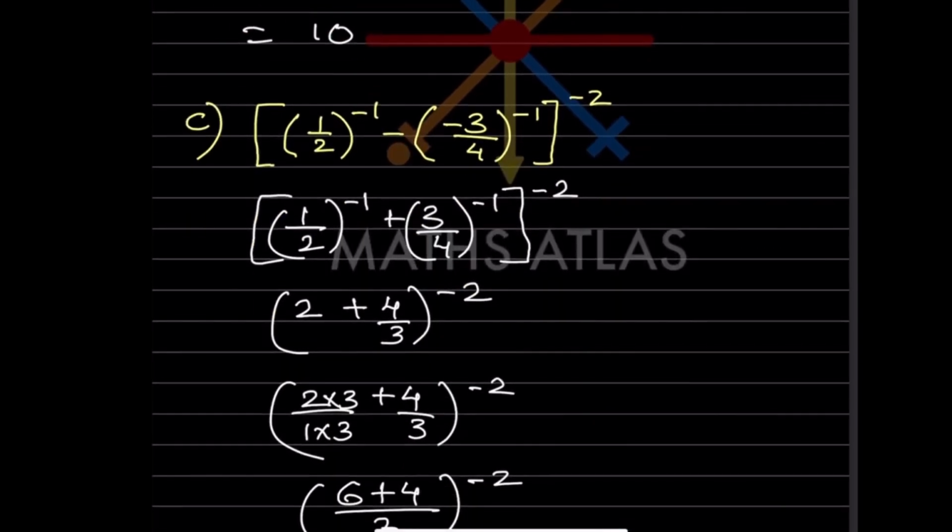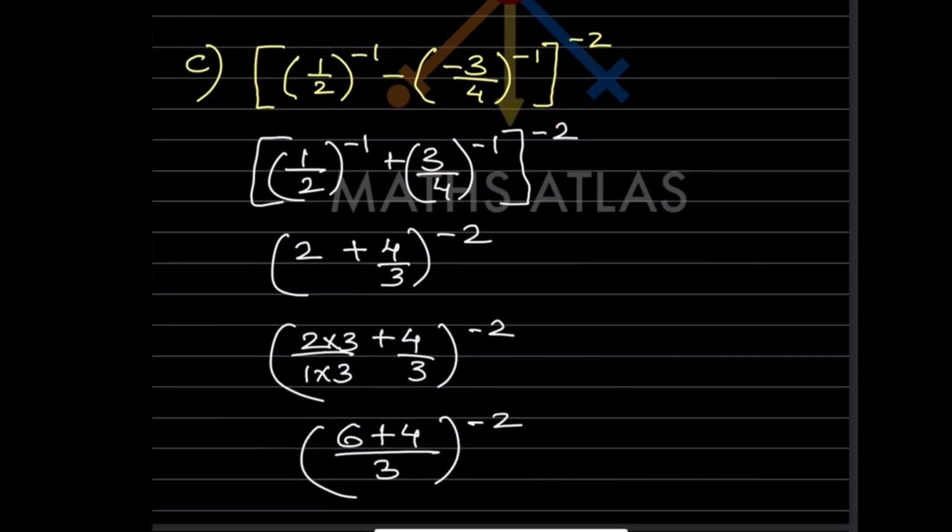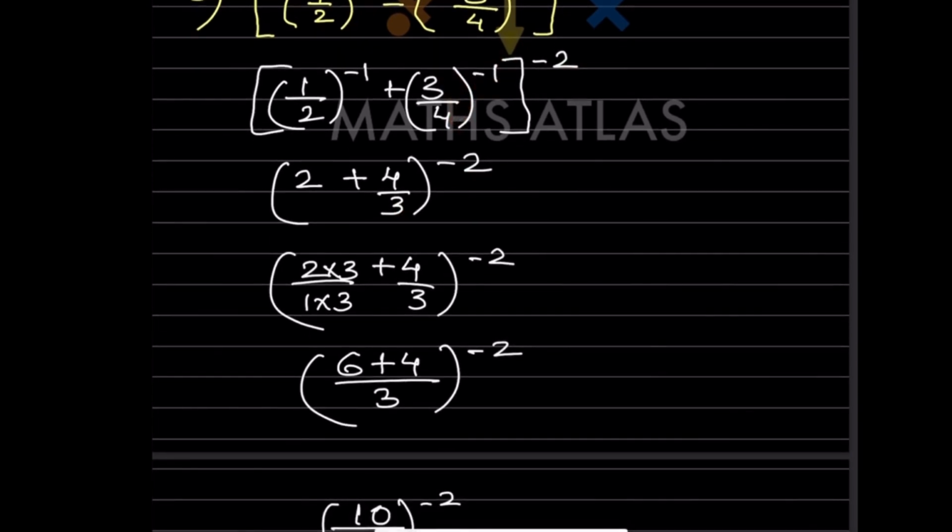Now here what we can do first, we'll keep this as it is. Minus and minus becomes plus. And this 3 by 4 raised to minus 1, let us keep as it is in the first step, and this also the same. Now what we can do, we can flip over this one. So that is going to be 2 by 1, so this is 2. Again because this is a negative exponent, this also we are going to flip over, so that will be 4 by 3. And the exponent is the same first.